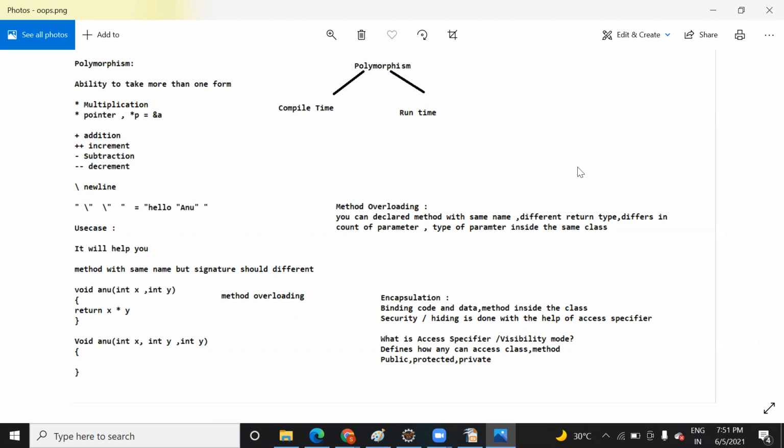So with the help of an object, you can create it, you can use it, or you can access it. So there are two concepts inside polymorphism. You can have the same name and perform different operations. Like here, this is doing addition of two elements. Here it is returning multiplication of x and y. Here I can do the multiplication of x, y, and z.